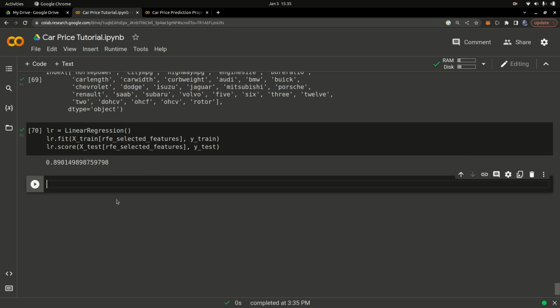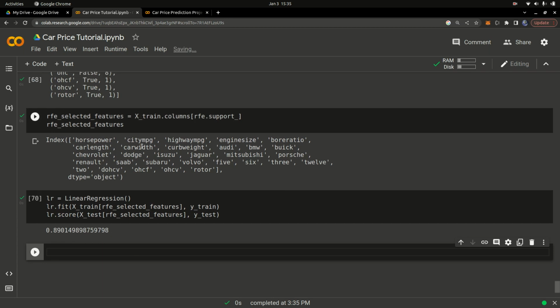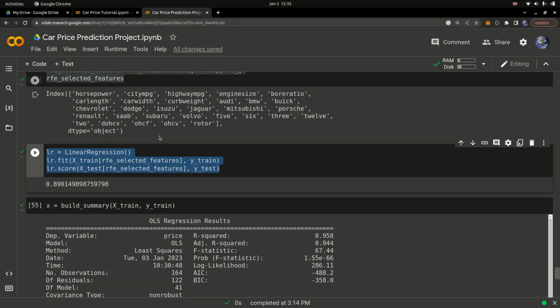So you can see our performance has increased by 1%. We have moved from 88 to 89% accuracy in our model. So good. But the best thing to use to determine the accuracy of a linear model is just the R squared. Okay, it's a good measure. So that's basically it for that model.